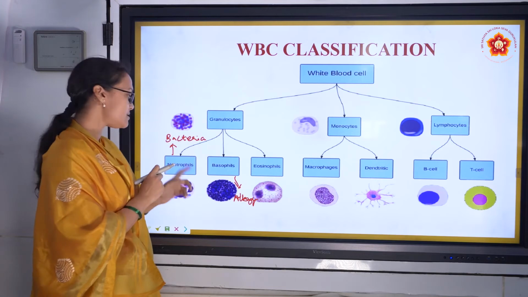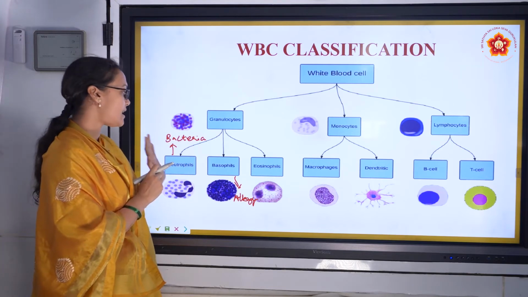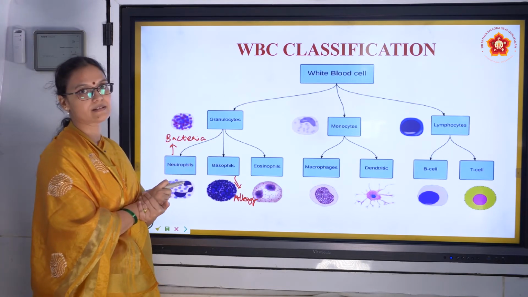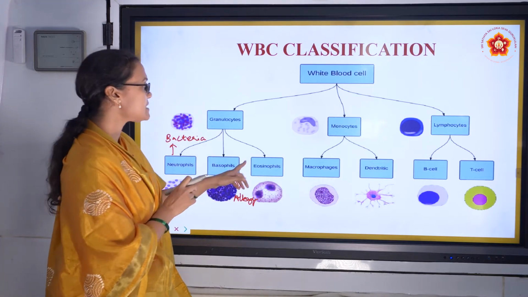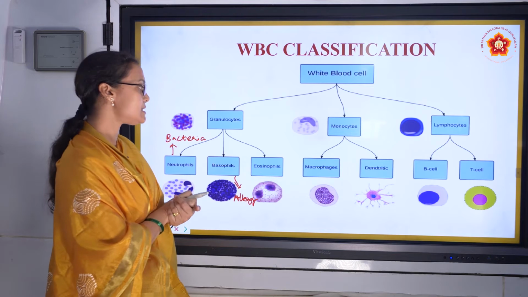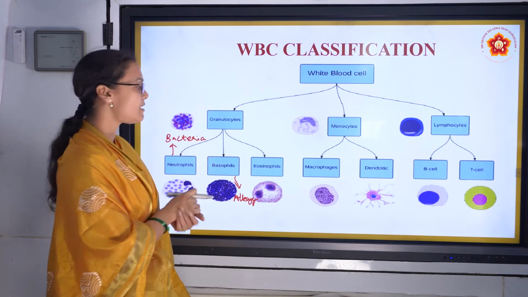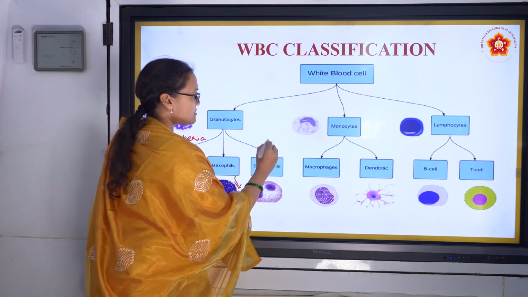Another important thing is neutrophils are the highest number of leukocytes. They are almost 70% in the blood. Next is eosinophils. Eosinophils increase in number when there are parasitic infections.